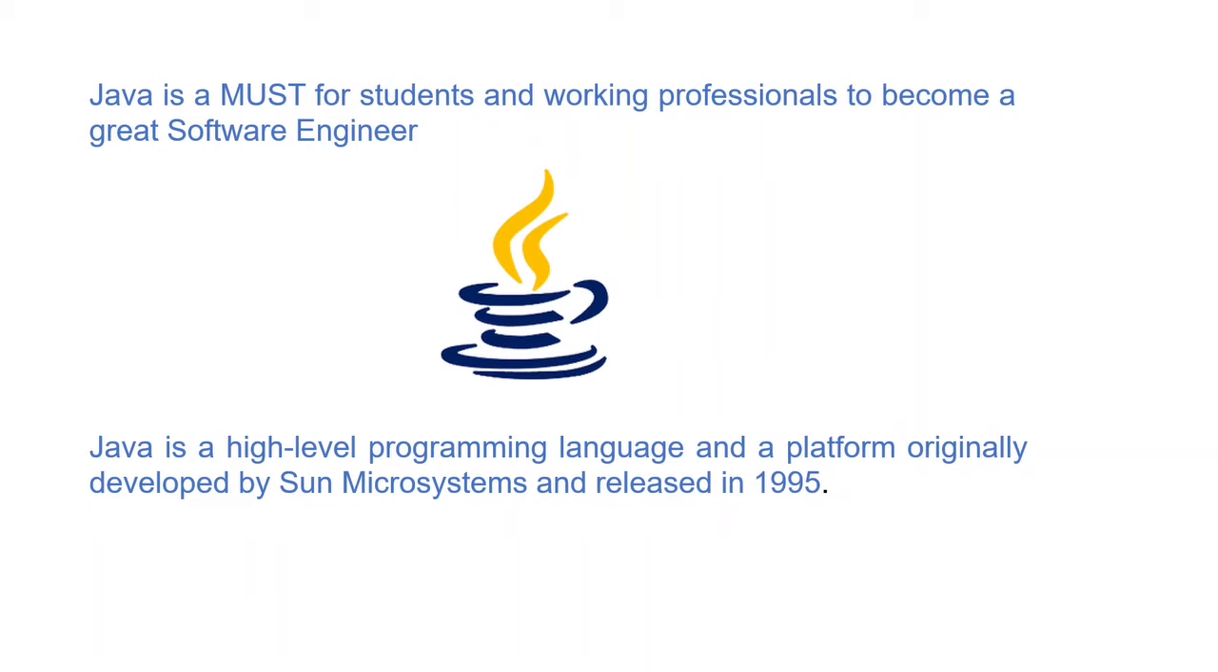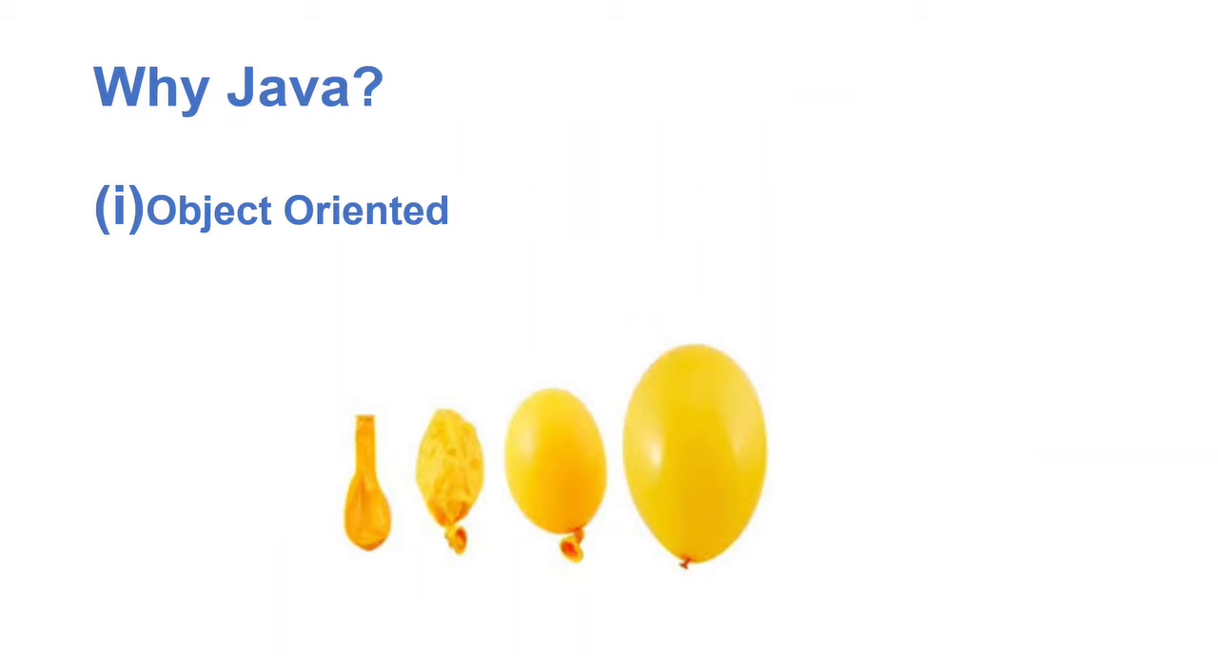Java is a must for students and working professionals to become great software engineers, specifically when they are working in a software environment. Java is not only a programming language, it also consists of a platform. The Java platform consists of JDK and JRE. JDK stands for Java Development Kit and JRE stands for Java Runtime Environment. If we want to run programs or Java code in a local environment, then we have to install the JDK and JRE files in our system.